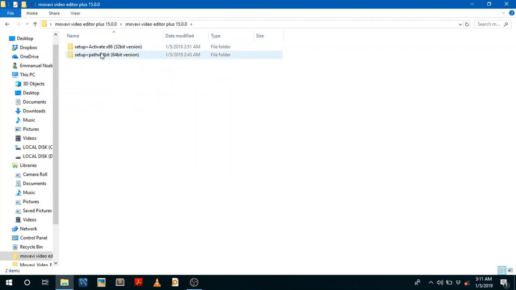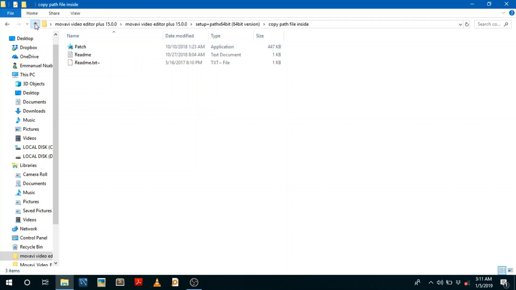You're gonna see the 32-bit version and the 64-bit version, so choose the one you want. The 64-bit version is this. You're gonna see the setup and the update, which is here.